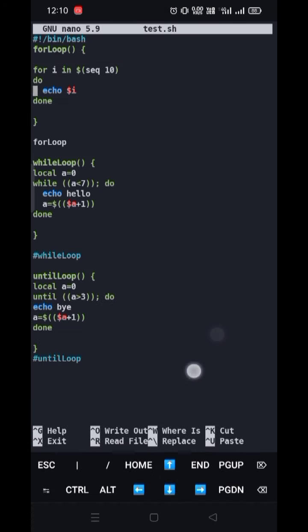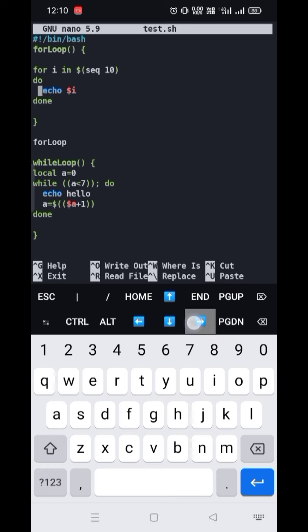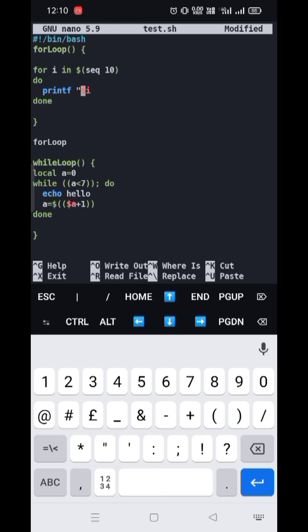Now what if you want to print in a single line? Instead of echo, you have to use print format, that is printf. You can call it the print function. Give a space so that the next number has a space, so that we can determine the number is 1 or 2 or 3, not 12.